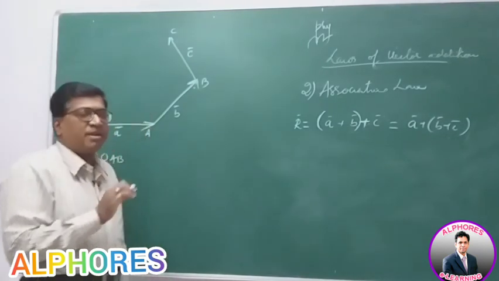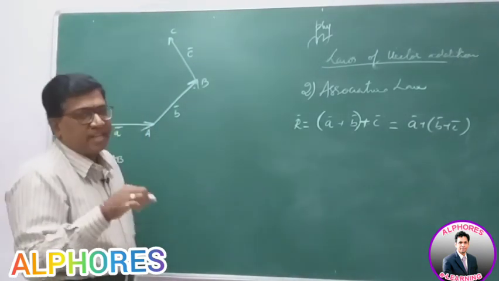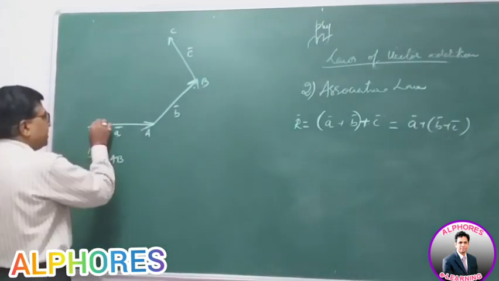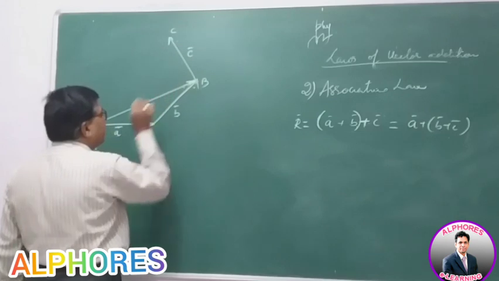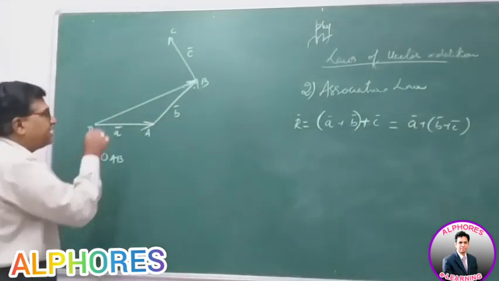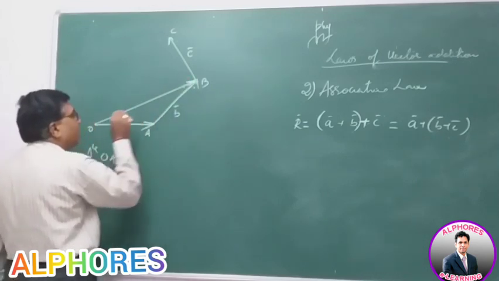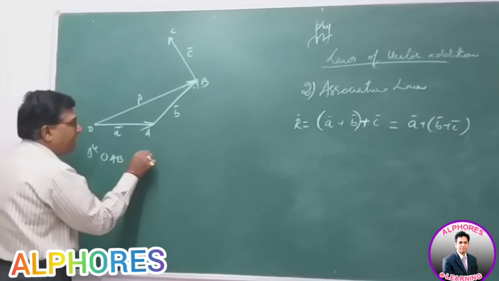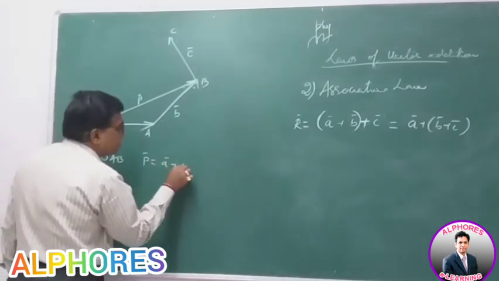So two vectors A bar and B bar are represented as two sides of a triangle taken in order, both in magnitude and direction. Then the third side OB represents the resultant of A and B. Let the third side OB be called P bar. So P bar is equal to A bar plus B bar.